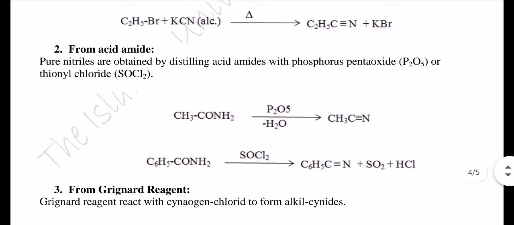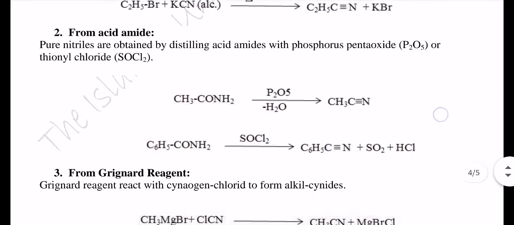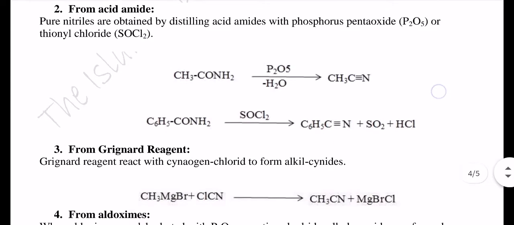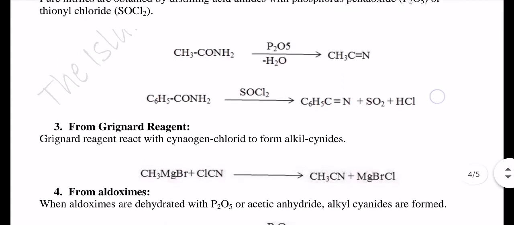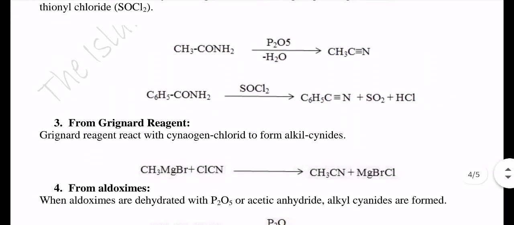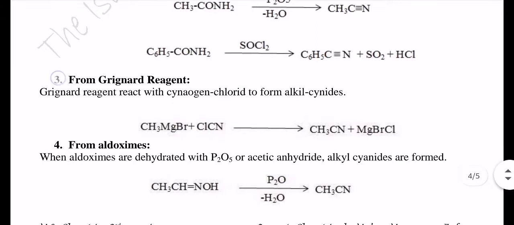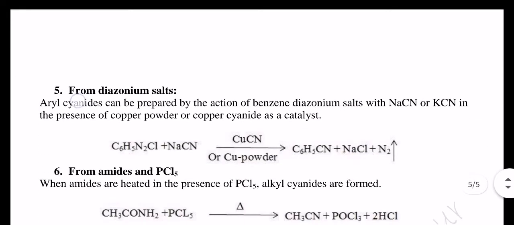The third method is from Grignard reagent. Grignard reagent reacts with cyanogen chloride to form alkyl cyanide. The reaction is given and we have prepared the cyano compound. The fourth is from aldoximes. When aldoximes are dehydrated with phosphorus pentoxide or acetic anhydride, alkyl cyanides are prepared. The reaction is given.